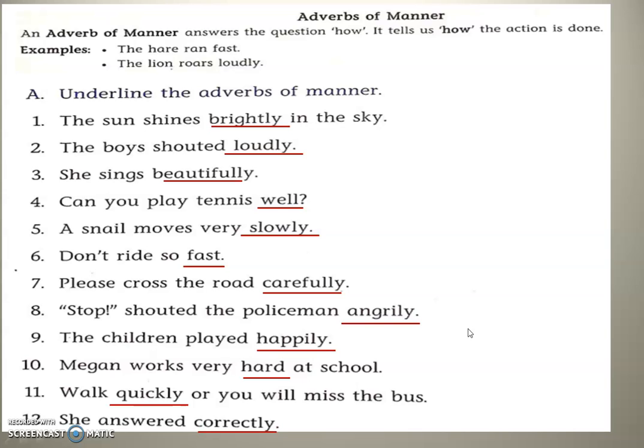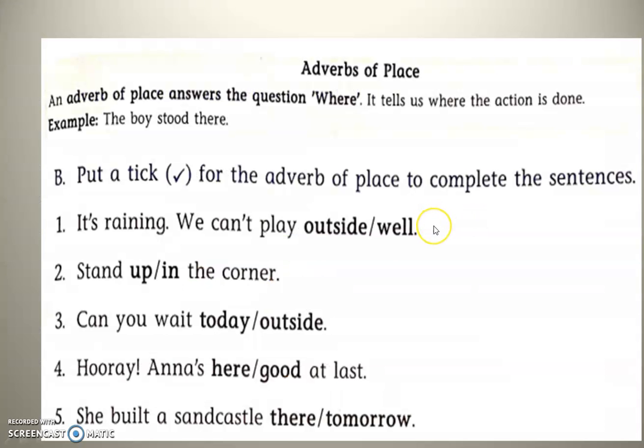All this belongs to manners. Now, let's go to adverb of place. Here, adverb of place answers the question where it happens. In the park, in the hospital, at Chennai, or in the bank, inside the house, outside, playground, school. Like this, if it says about the place, it is adverb of place.